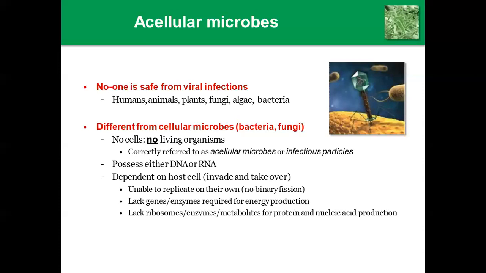According to this invade and take over, they are unable to replicate on their own, they can't reproduce by themselves. So asexual or sexual reproduction is not present. The next, they lack genes and enzymes required for energy production. They lack ribosomes or enzymes or metabolites for protein and nucleic acid production. So they can't produce their own food. They always depend on the host.